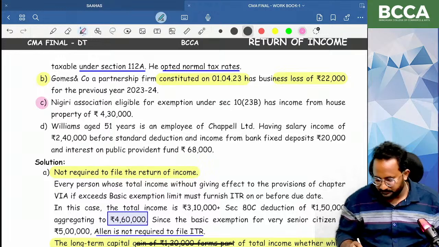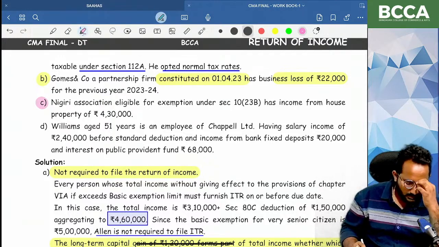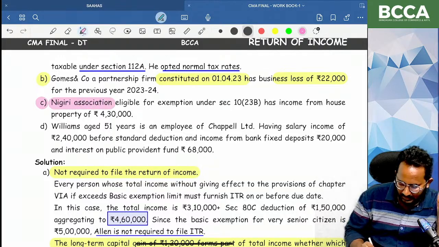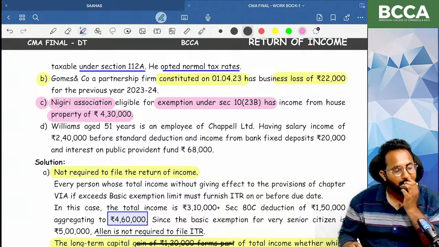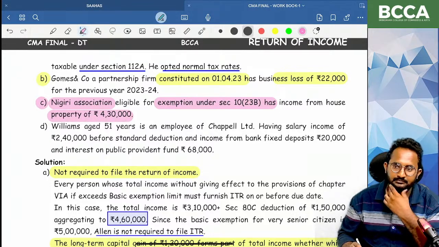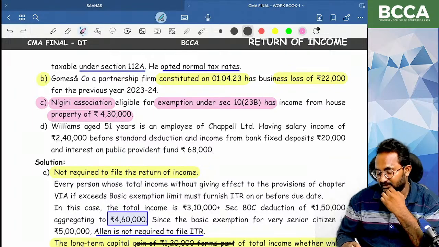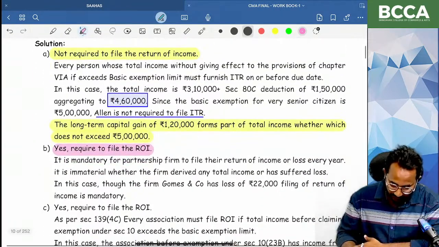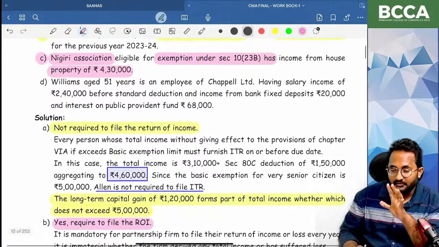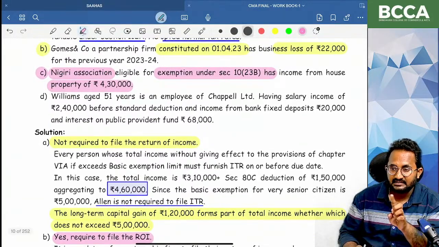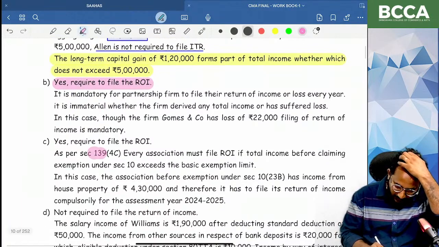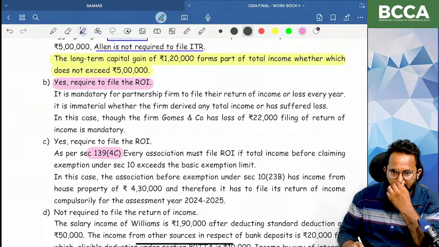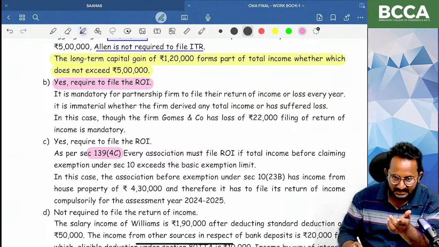Question number three. Nilgiri Association, eligible for exemption under Section 10(23), has an income from house property of 4,30,000. You have to tell that answer. Yes. If any person is there, before exemptions under Section 10, we need to check. Association. Can you tell me what is that? Association means 139(4C). Research association. Yes. Institution registered under Section 10.